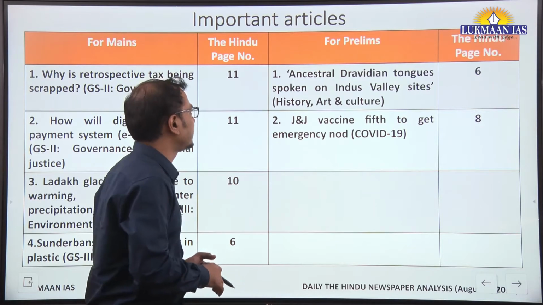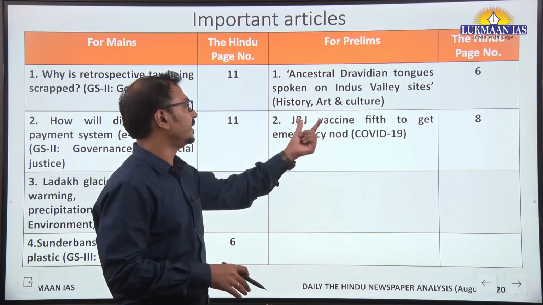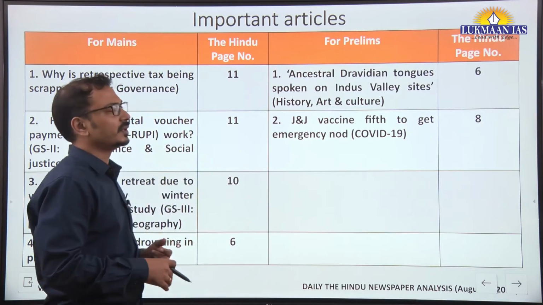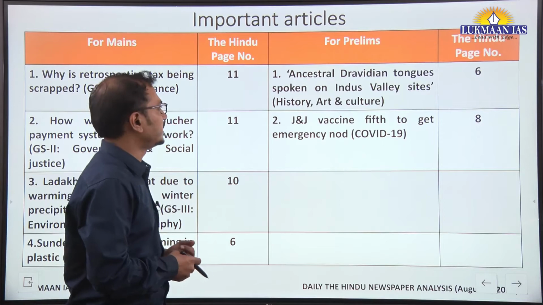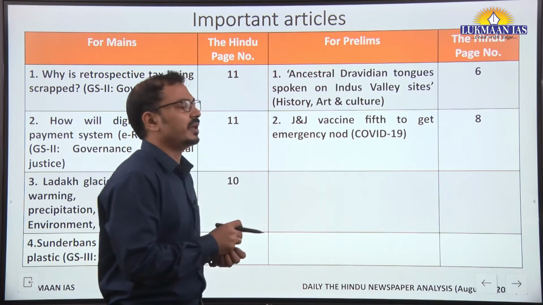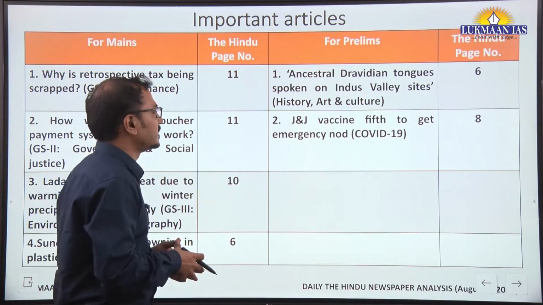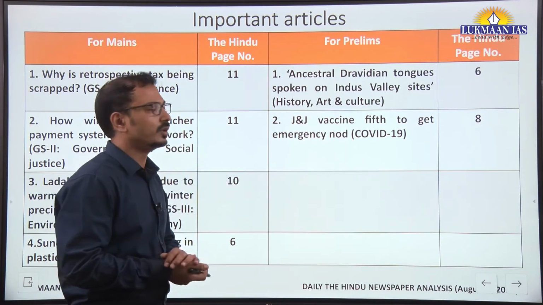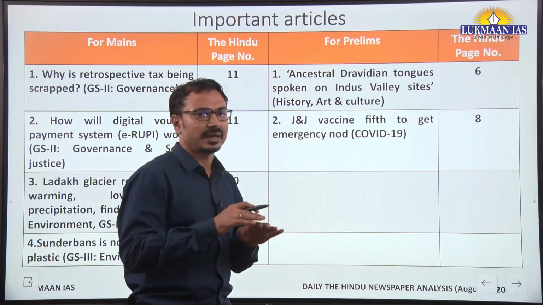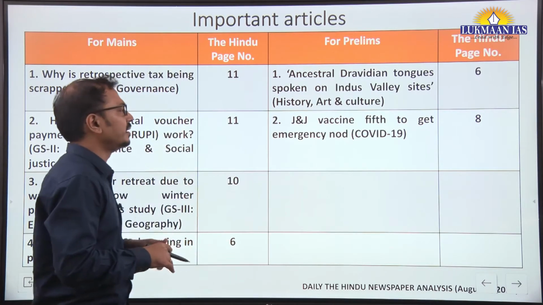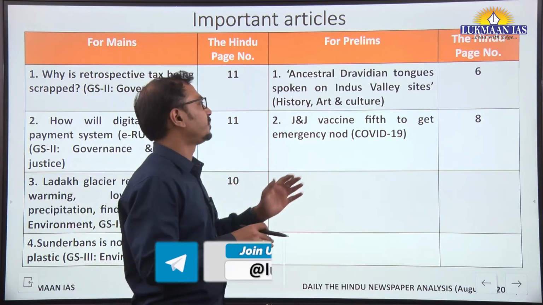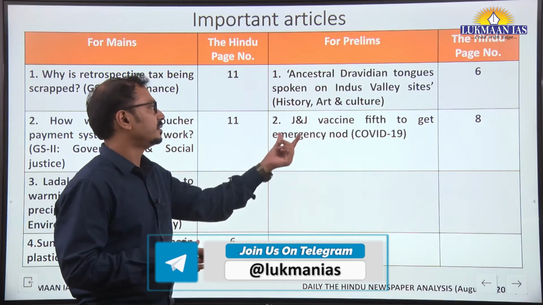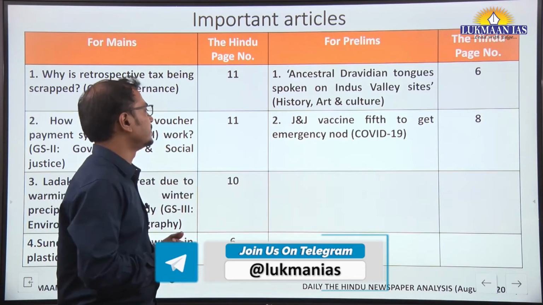Specifically prelims related developments: ancestral Dravidian tongue spoken at Indus Valley sites. One publication says that Dravidian languages may have been spoken by some of the groups of people living in Indus Valley sites. This is also a good development in terms of understanding or deciphering the script of the Indus Valley civilization at that time. From the history, ancient history, and art and culture perspective, this is important.